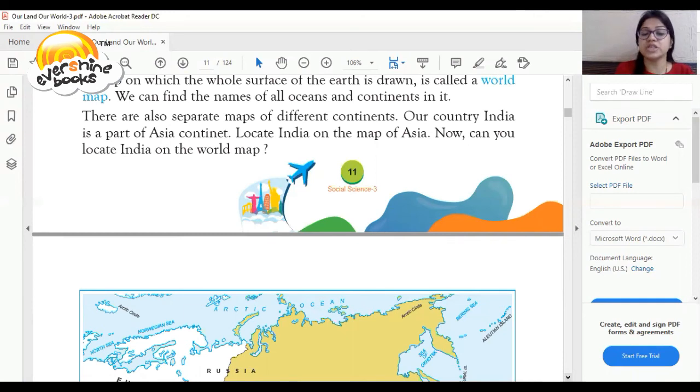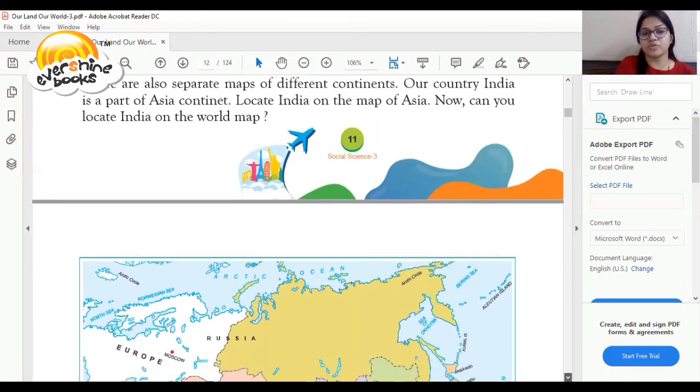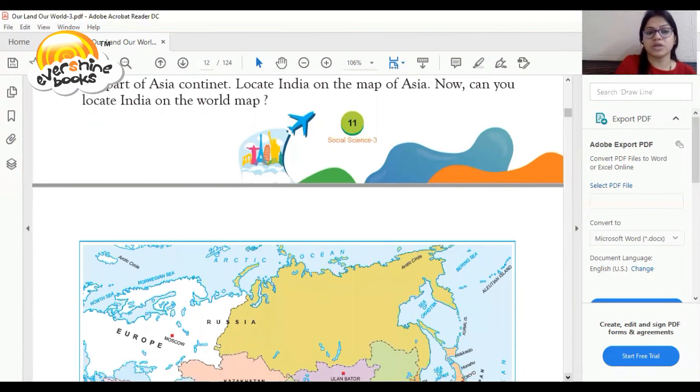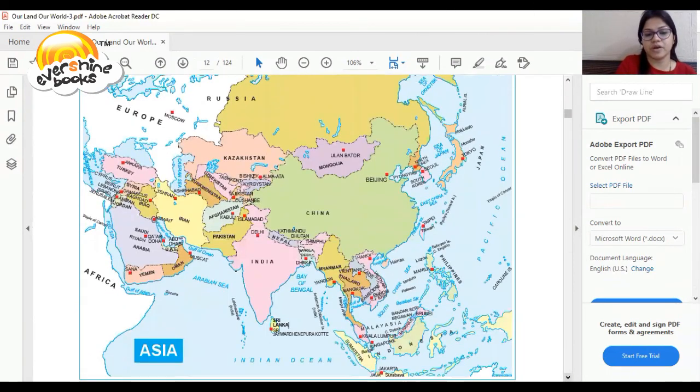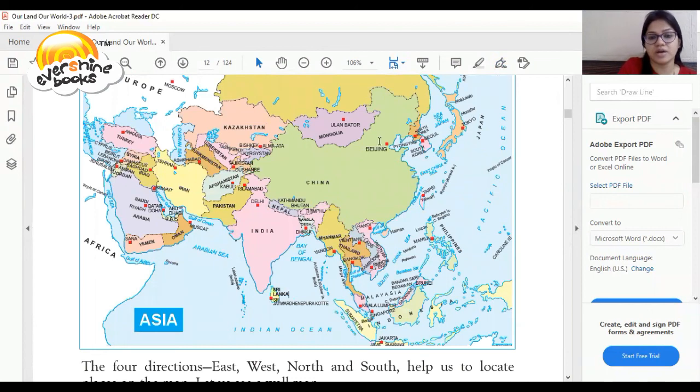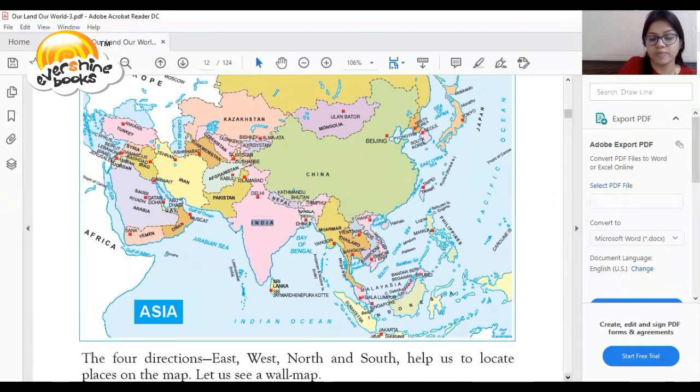Our country India is a part of the Asia continent. So locate India on the map of Asia. Now you can locate India on the world map. So this is Asia's map, and this is India as I have highlighted. The four directions east, west, north, south help us to locate places on the map.